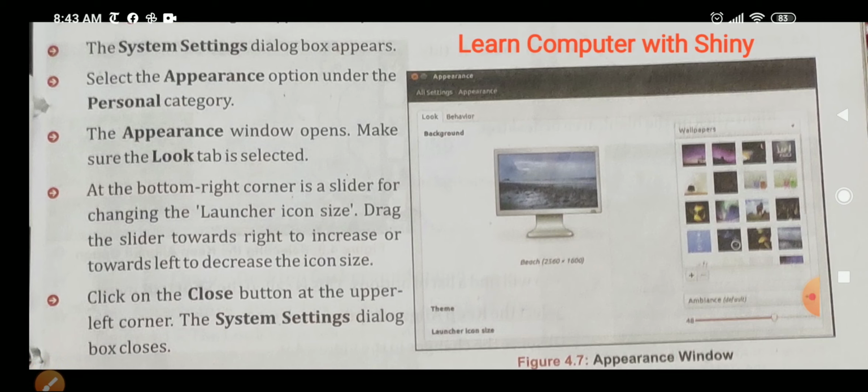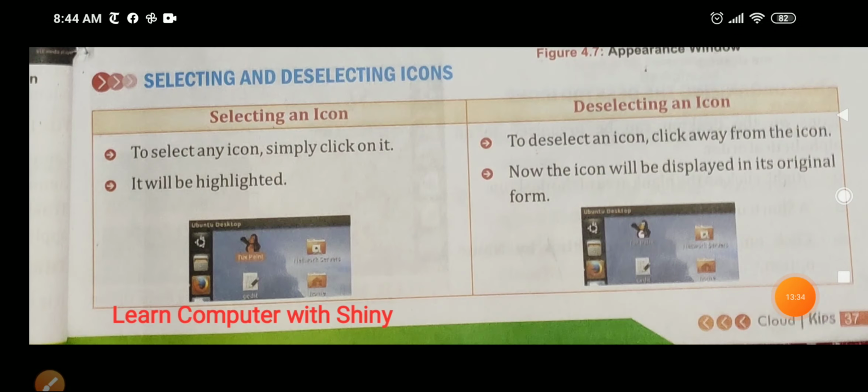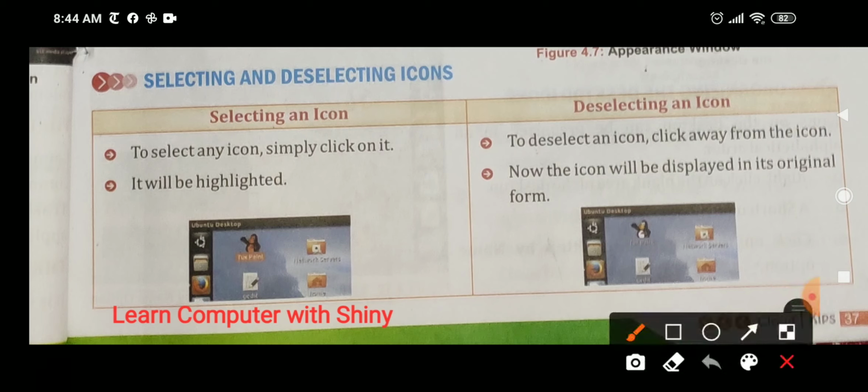After this, the wallpaper of your desktop will change automatically. Okay, now next is selecting an icon and deselecting an icon. For example, I want to select this Tux Paint icon. I will just click on this icon once with the left mouse button, right? And it will become orange like this. It means it is selected, right?